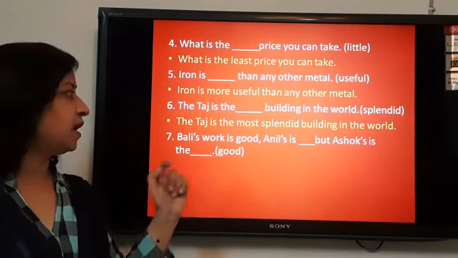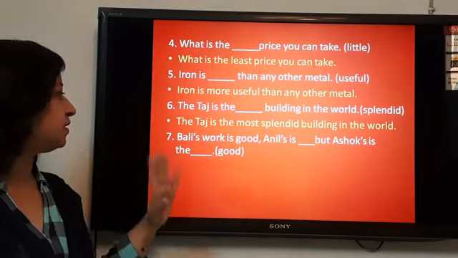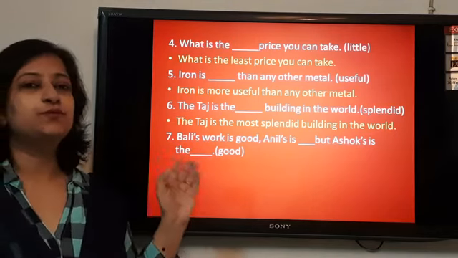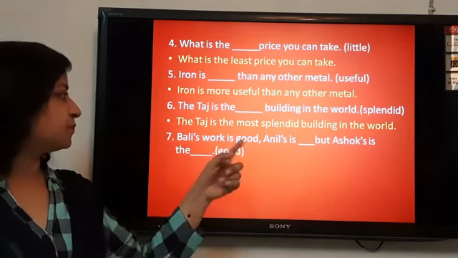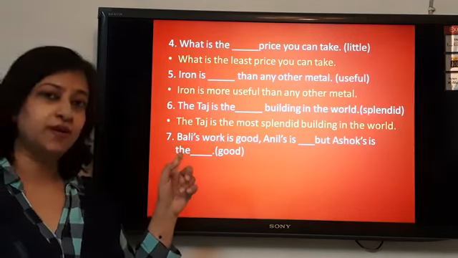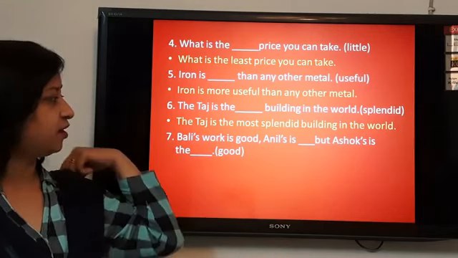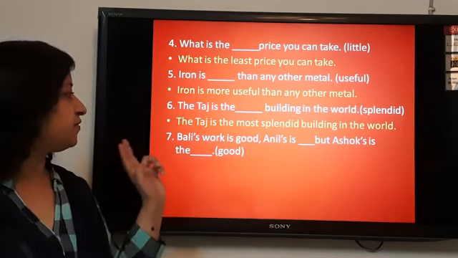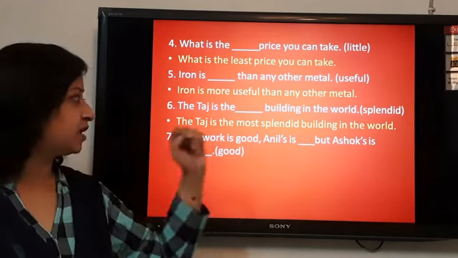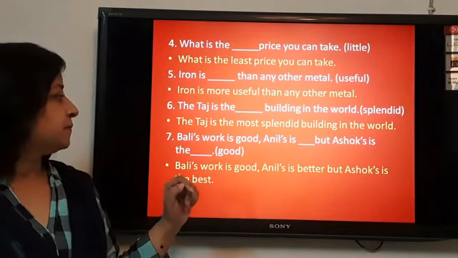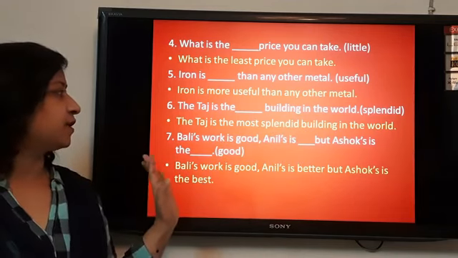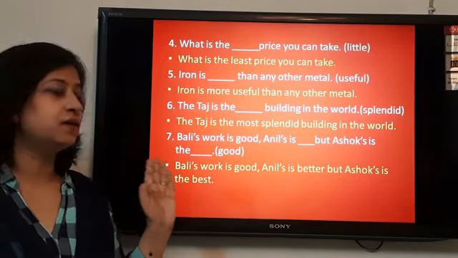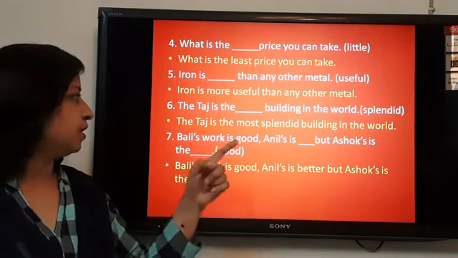Bali's work is good, Anil's is dash, but Ashok's is the dash. Here, there is the use of all three degrees of the adjective. Bali's work is good is positive because we are talking about only Bali. In the second part of the sentence, there is a comparison between Bali and Anil, so the comparative degree should be used. Anil's is better, and in the third part of the sentence, we are talking about who is the best one among all three of them. So Ashok's is the best, the superlative.